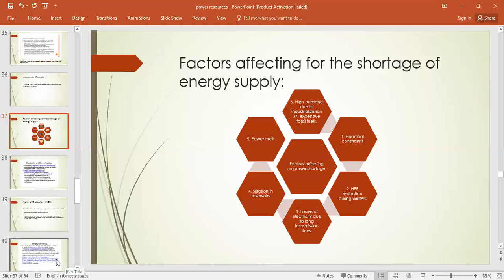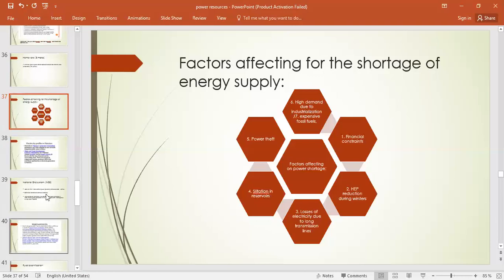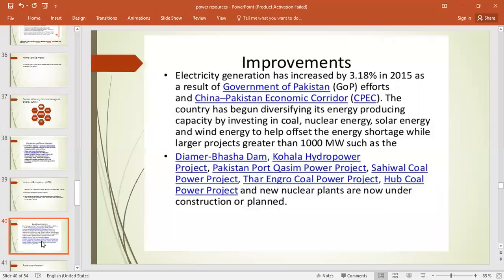Okay. Now, other than that, some improvements are also there, beta. We have to look at the positive image of Pakistan also, right? So electricity generation has increased by 3.18% in 2015 as a result of the government of Pakistan's efforts with the help of the CPEC project, right?